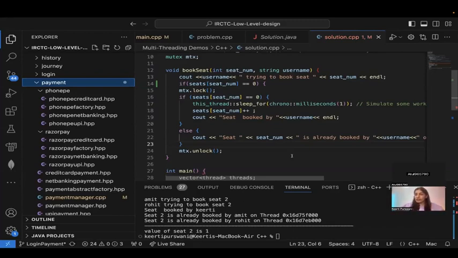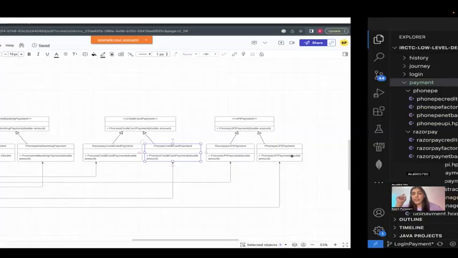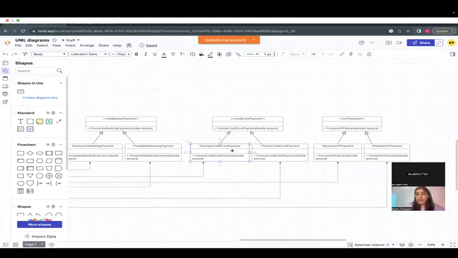Yeah, correct. For the payment, I will only consider how we are doing the payment, whether we are using the credit card, debit card, or UPI. If I am using PhonePe or Razorpay, that is a third-party library. How internally and what all functionalities they are providing, that I am not considering. I'm just considering how you are doing the payment. Using strategy you would use when you are implementing the algorithm, right? Here you are not implementing the algorithm. So that is why I prefer factory. Why? Because you created now inside this, when you say process, you are just calling the third party, right?